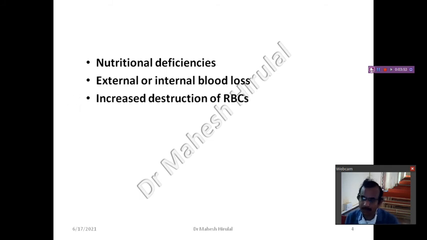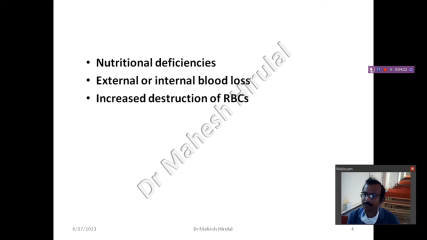Increased destruction of the RBC is another very important causative factor for anemia. The RBC has to go for destruction in the spleen and reticuloendothelial system. But if that process is increased, as in disorders like malaria and dengue, there will be RBC destruction.